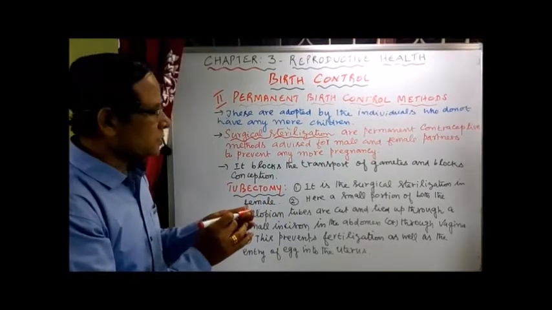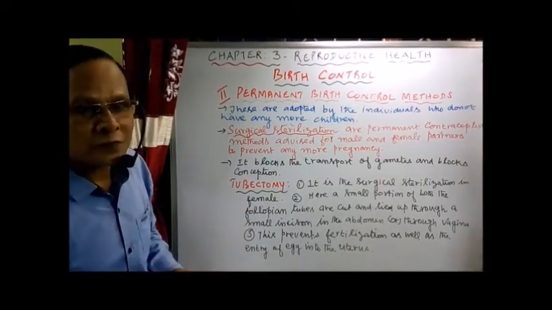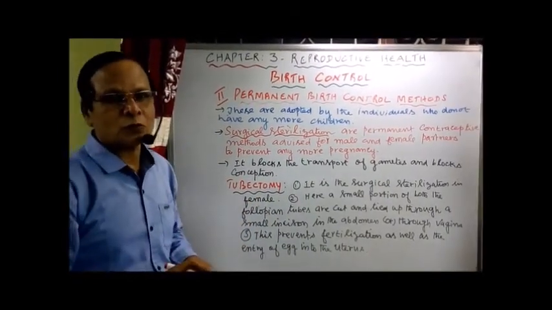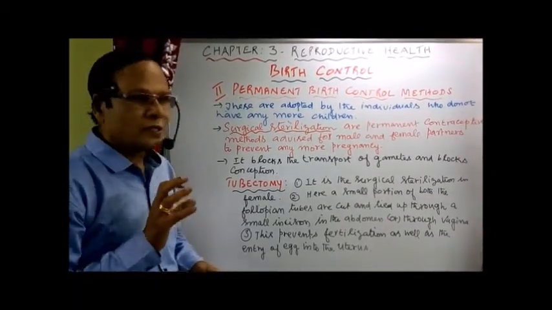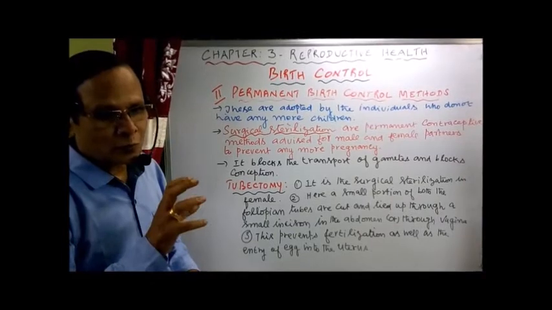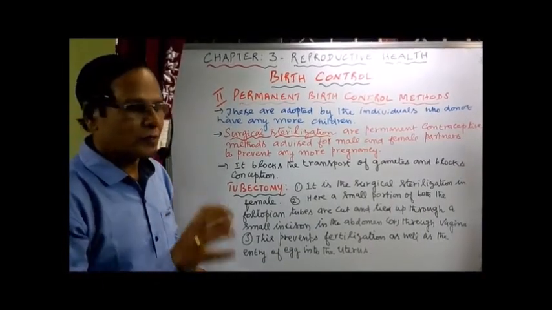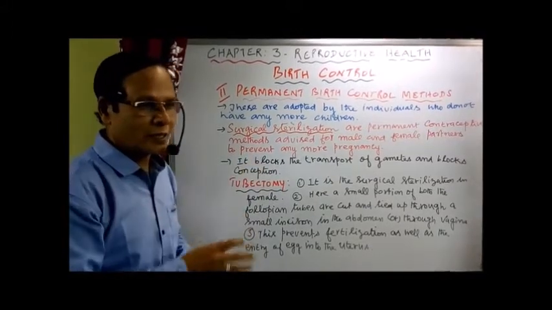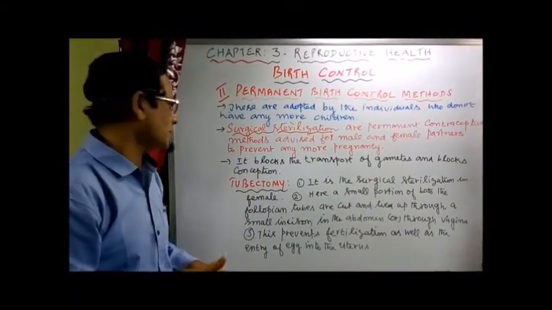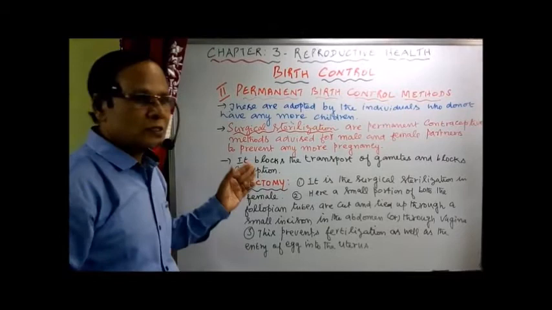So surgical sterilization, or permanent contraceptive methods, are advised for both male and female partners. What for? To prevent any more pregnancy. It is advised for both the partners to prevent any more pregnancy, because we can do that surgical sterilization either in male or female in a family. So what is its main function?